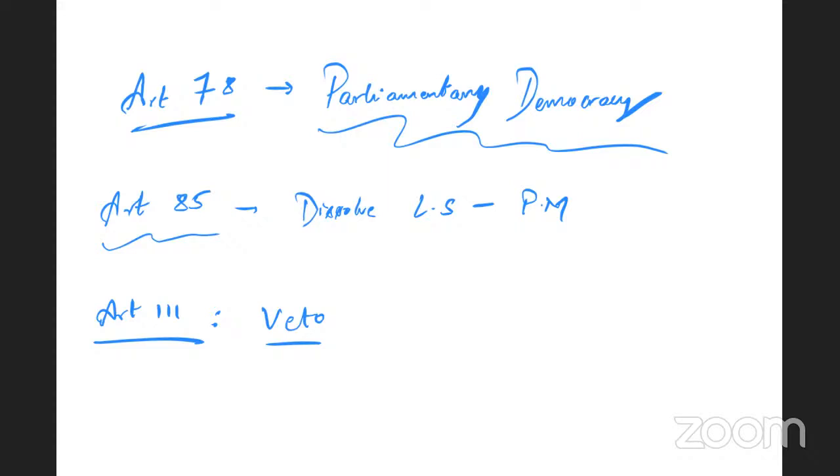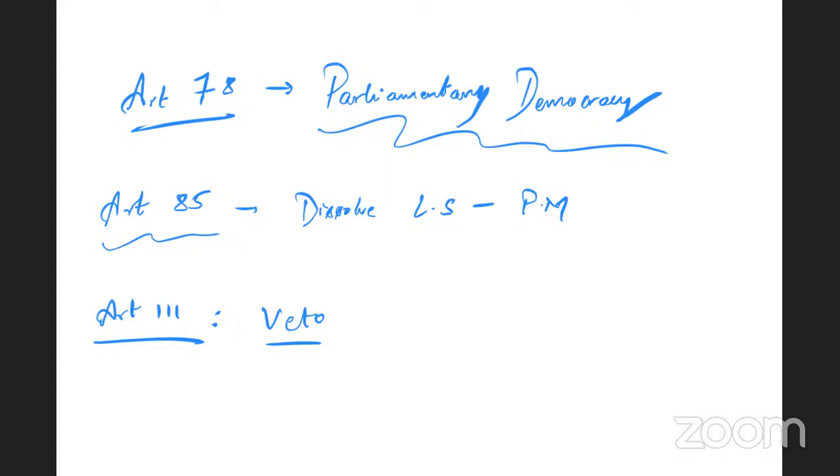Whatever was the original majority with which the bill was passed by the Parliament is not a criterion anymore. So the President has sent a particular bill for reconsideration. If the Council of Ministers reconsiders the bill and resends it to the Parliament, the Council of Ministers put that particular bill to vote, and it is passed through a simple majority.